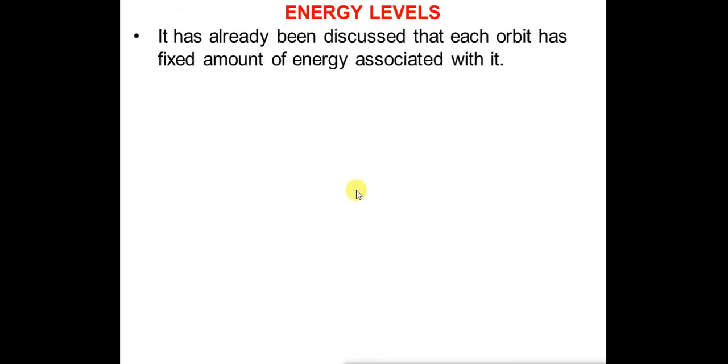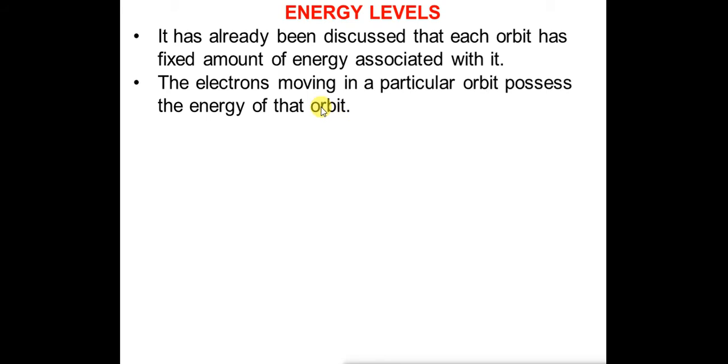Energy levels are related with the different electrons in the different orbits. As we have seen earlier also, each orbit has a fixed amount of energy associated with it.